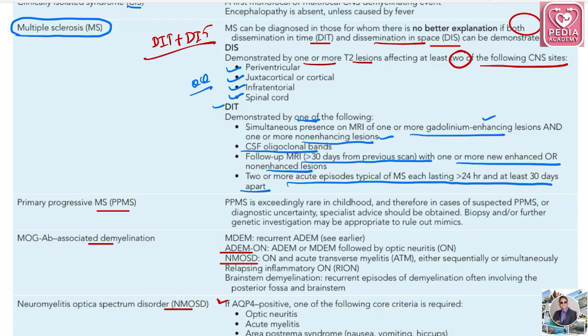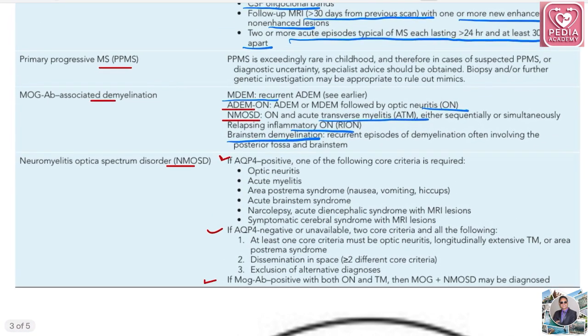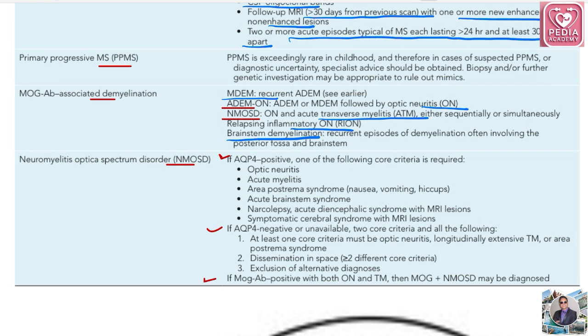MOG associated demyelination. Okay, so in this condition, there are many conditions like ADEM, multiple ADEM. We have discussed it earlier. ADEM-ON means ADEM and optic neuritis, as the name suggests. NMOSD: optic neuritis and acute transverse myelitis (ATM). This is important. Relapsing inflammatory optic neuritis (RION) and brainstem demyelination. So these are more antibody associated demyelination. What has more importance is neuromyelitis optica spectrum disorders.